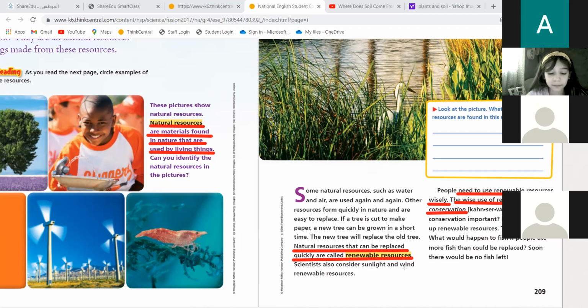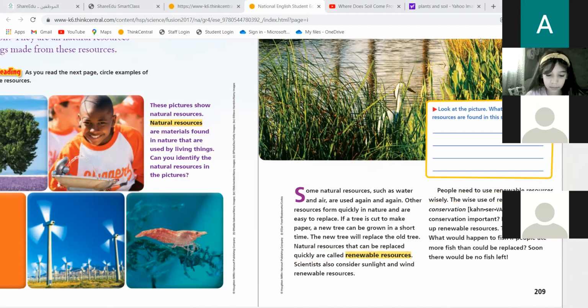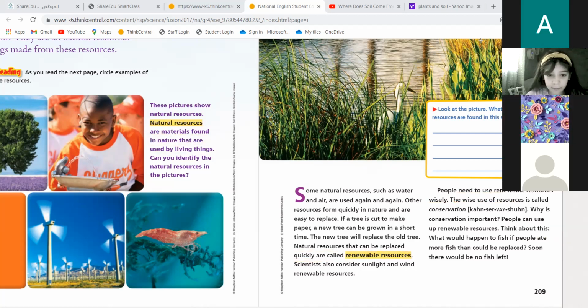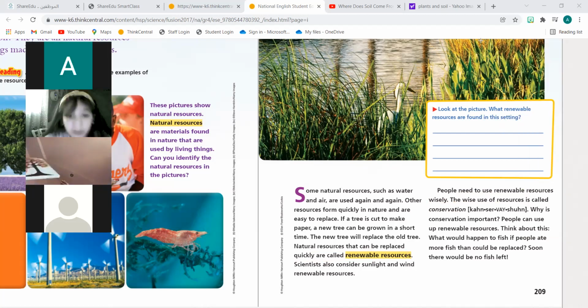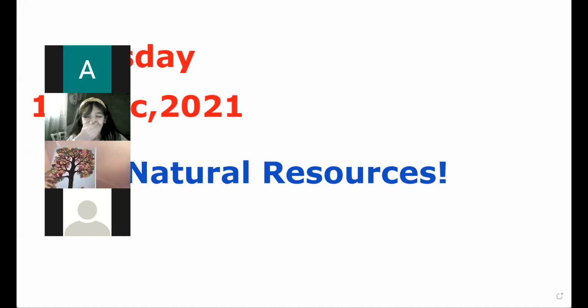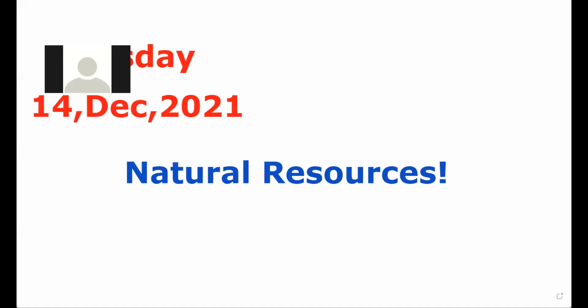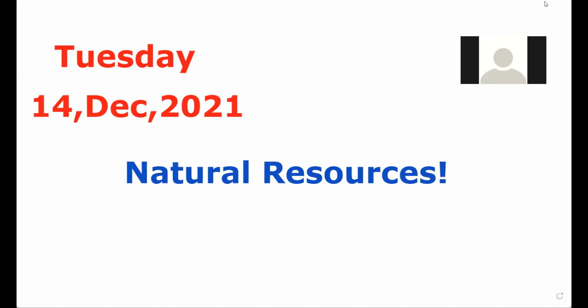All right, that was everything for today. Is everything clear? Are you sure? So what did we learn today? Okay, what are the natural resources, Gamal? Natural resources are things that we get from nature. Excellent. So we meet our needs.